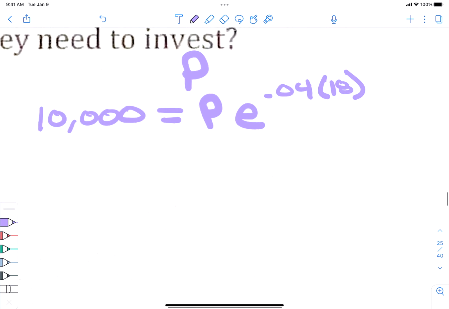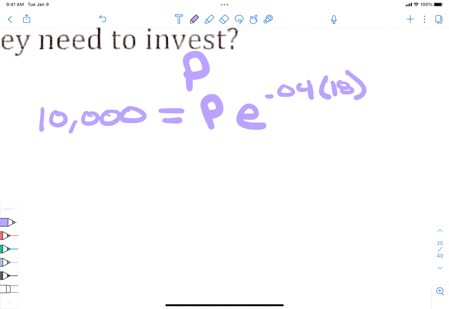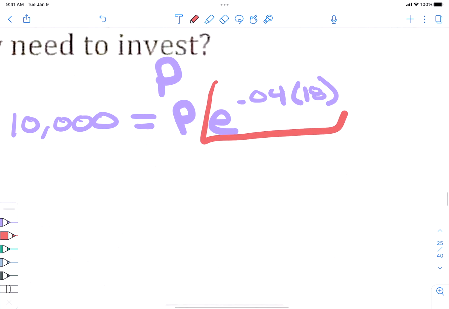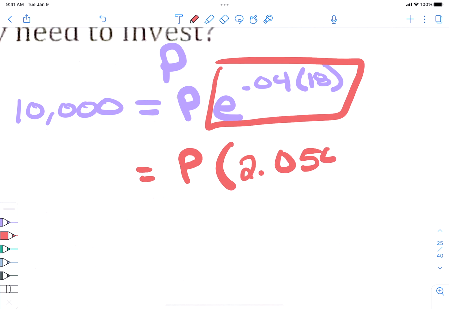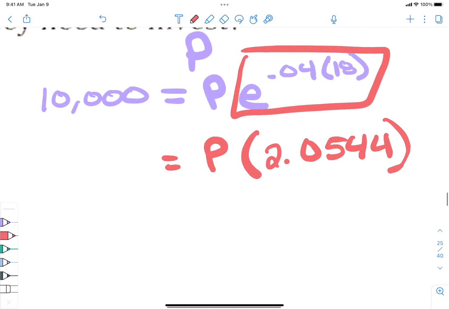Okay, now, this one's easier than part B. Part B was the hardest part. C is easier because what we're solving for is not in the exponent. So we don't have to use a log to get him down, right? Okay, so what we're going to do is this right here, e to the 0.04 times 18. We can do that in our calculator. Figure out what that number is. It's like 2 point something. 2.0544. Okay, something like that. And we got 10,000 on this side. Now what?